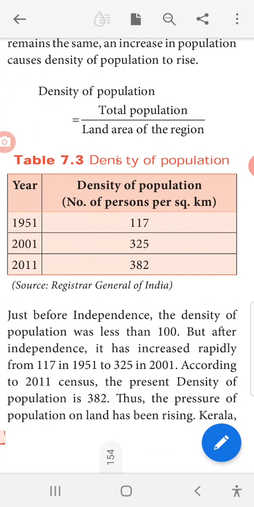Okay, now we can see the density of population in the year 1951. Density of population is 117. Then in 2001 it was 325. Then in 2011 it was 382. Just before independence, the density of population was less than 100, but after independence, it has increased rapidly from 117 in 1951 to 325 in 2001. According to the 2011 census, the present density of population is 382. Thus, the pressure of population on land has been rising.